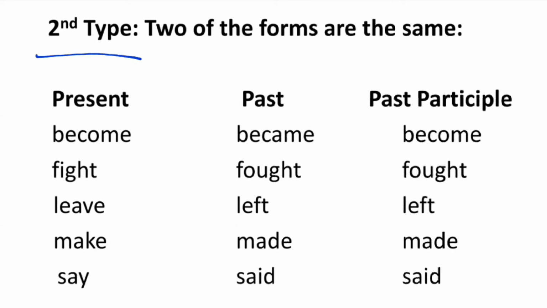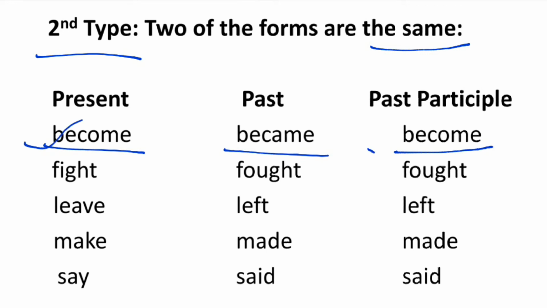Now, second type of irregular verbs. Here, two of the forms are the same. First example is become, became, become. Here we can see the present form and the past participle form are same. Past form is different. The second example is fight, fought, fought.